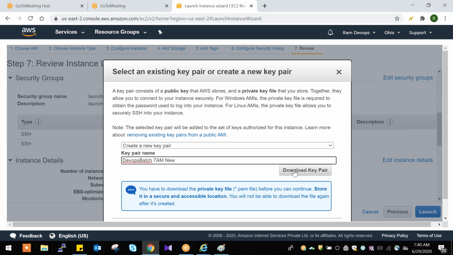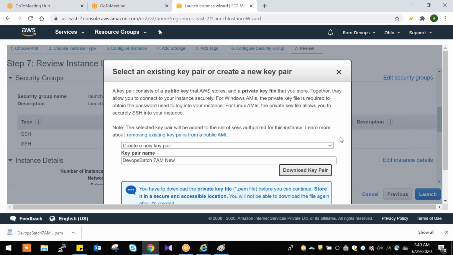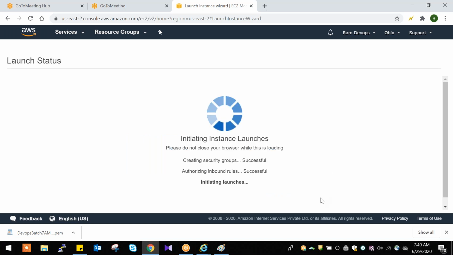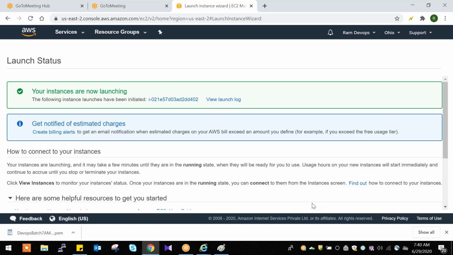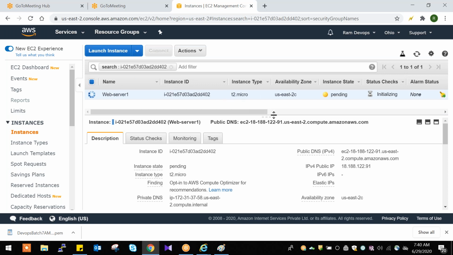I'll open and show you the key pair, how much security the cloud vendor is providing. I'll show you. Download key pair. Okay, it is downloaded. Next, launch instance. Okay, our server is launching. This is the server which we created now.